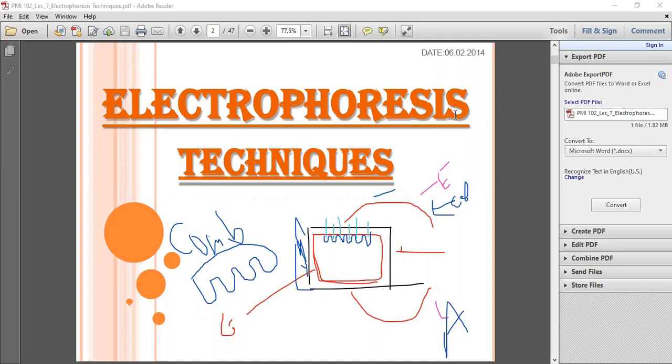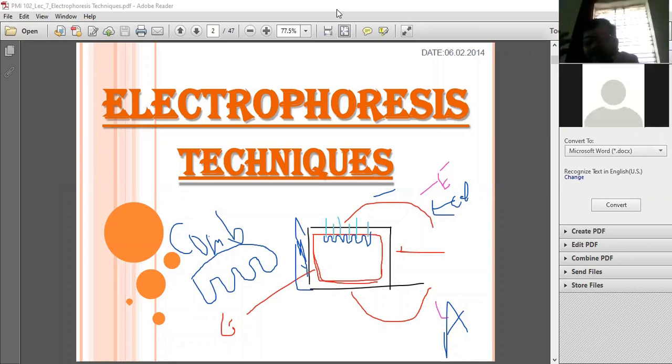What is our answer? We are using the color loading dye. For what purpose? We are using this color loading dye to trace these samples, to trace the movement.